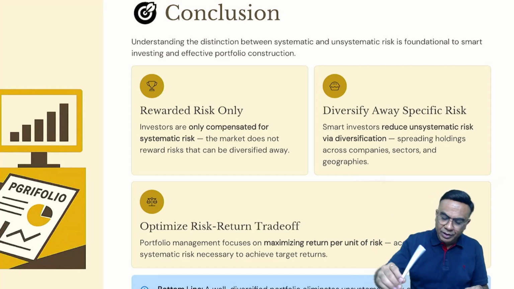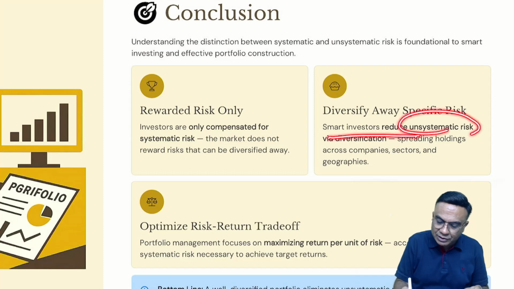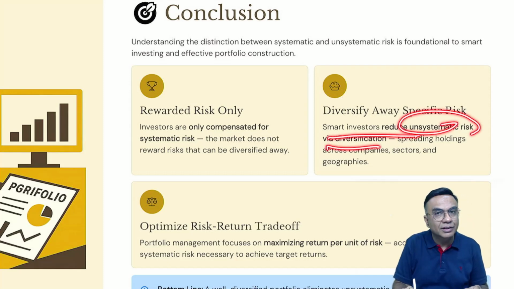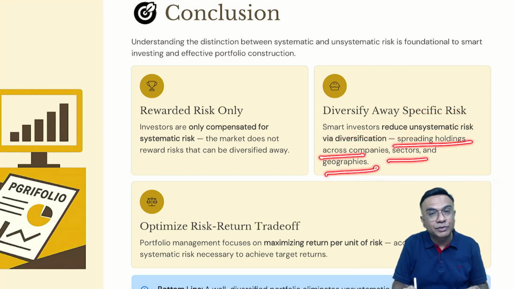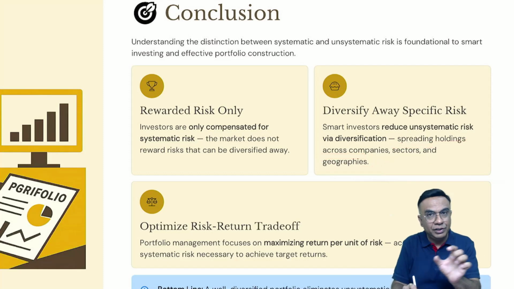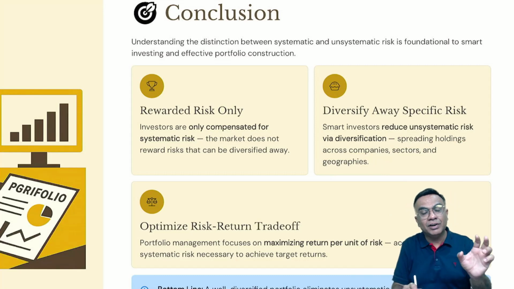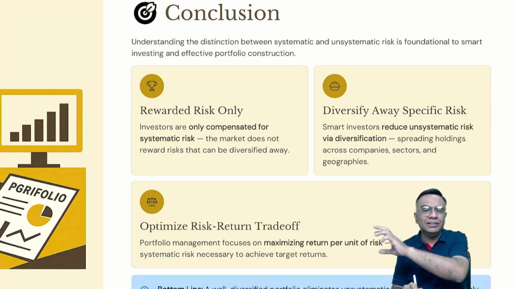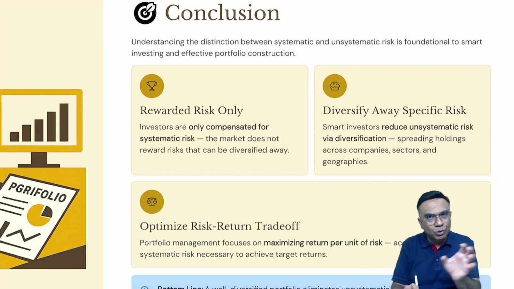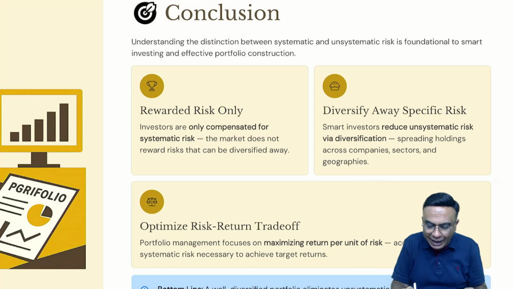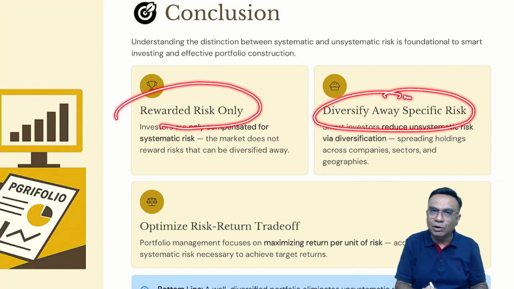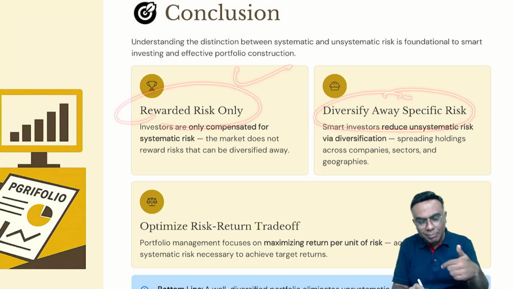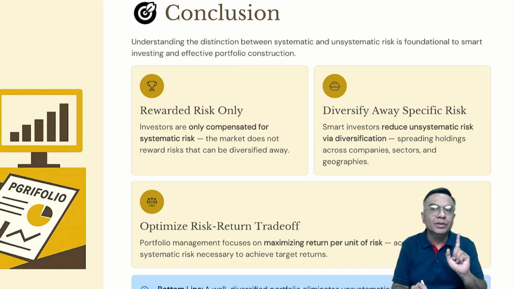Smart investors will reduce unsystematic risk via diversification, spreading holdings across companies, sectors and geographies. You buy shares of different geographies, different sectors, like the pharma sector, the banking sector, the infra sector, and so on, and you diversify your portfolio. So you can diversify specific unsystematic risk, but here you cannot. Only the market can reward you, only the market can compensate you, right?